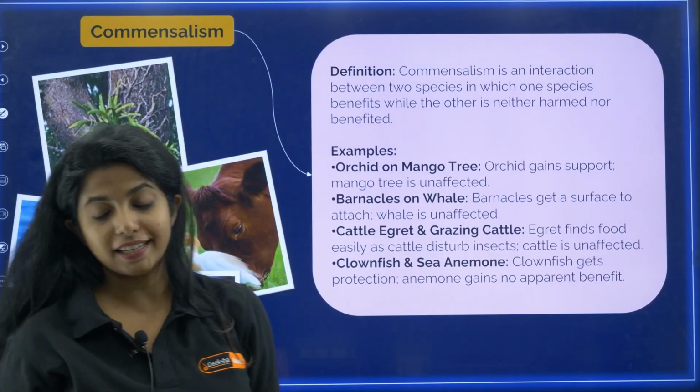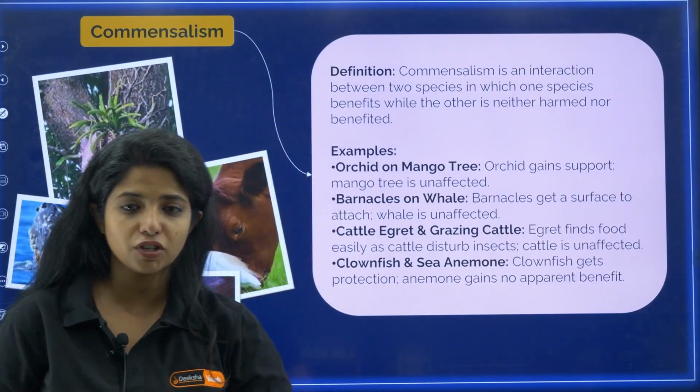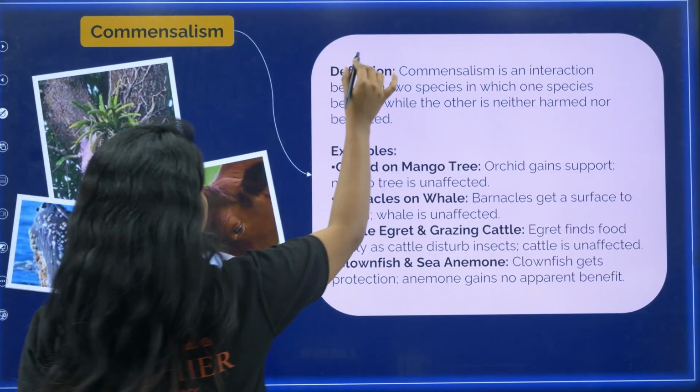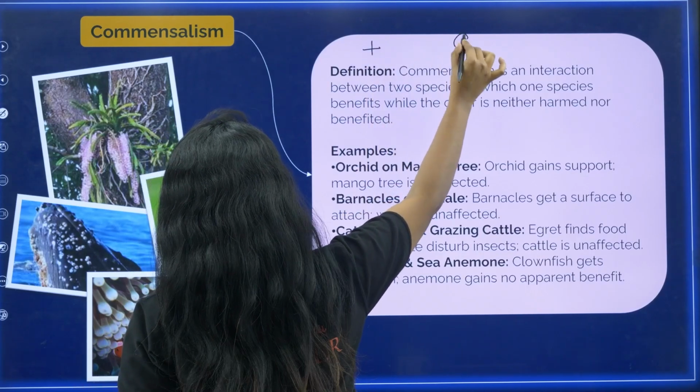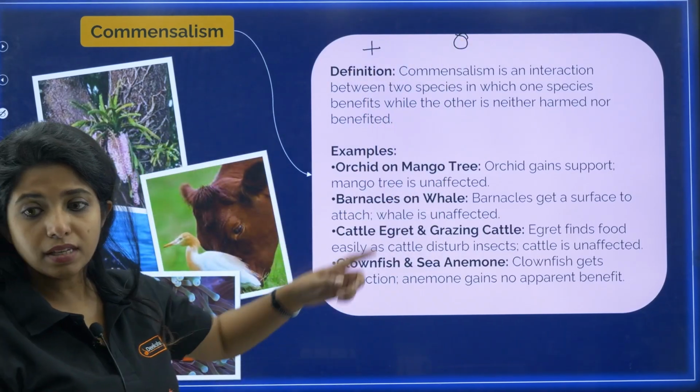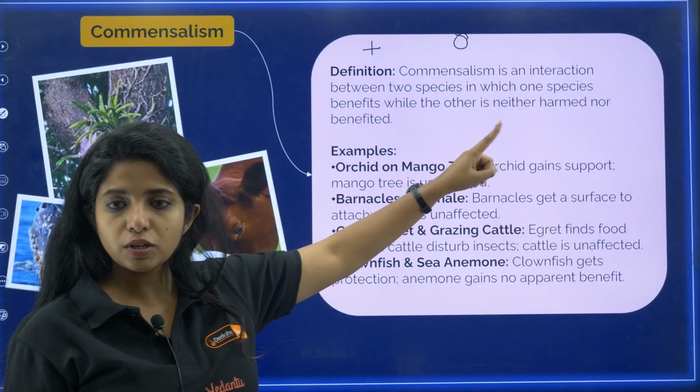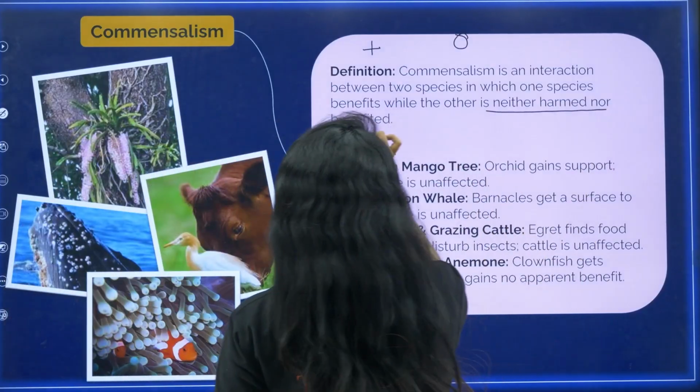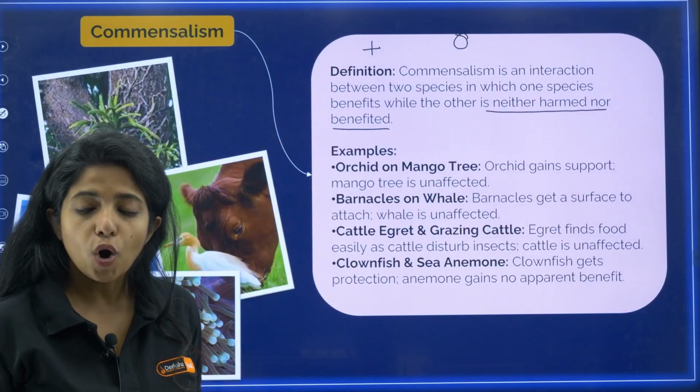We have commensalism, which is very interesting. So one is getting benefit, the other one is neither getting harmed nor getting benefited. So commensalism is an interaction between two species in which one species benefits while the other is neither harmed nor benefited. Example, orchid on mango tree.